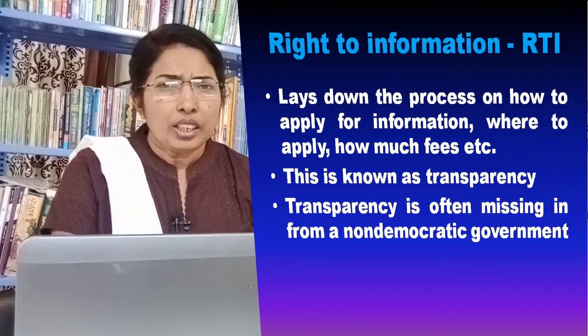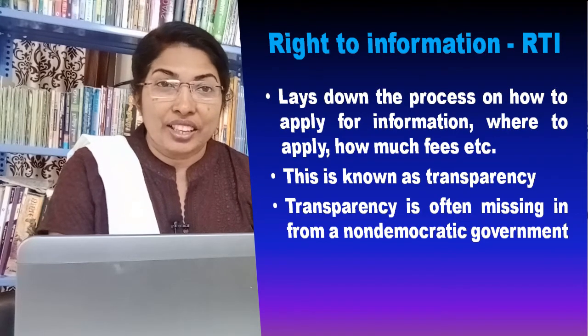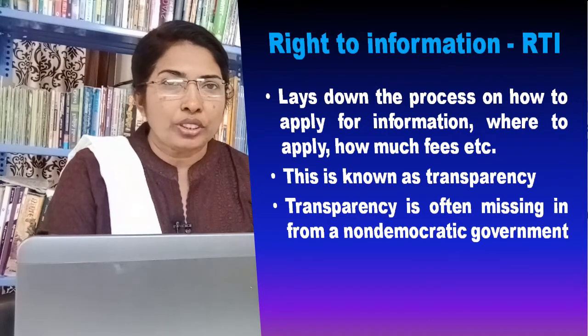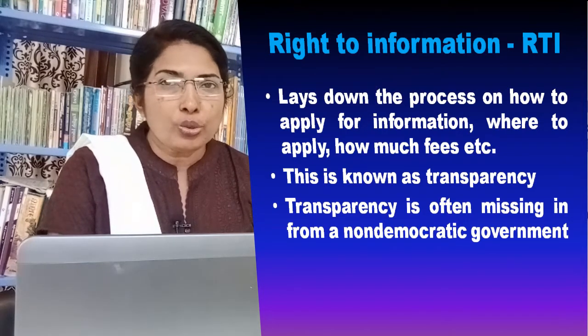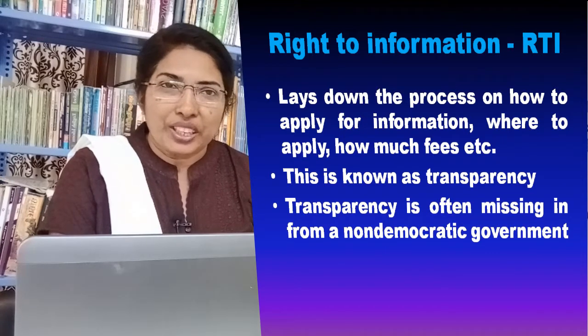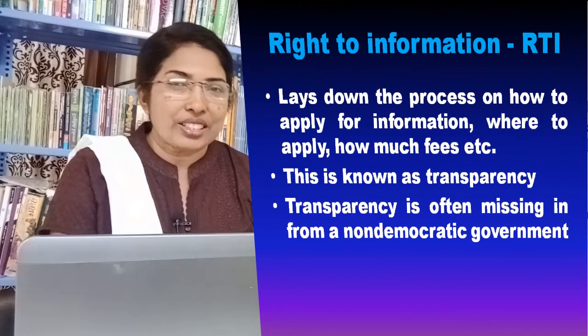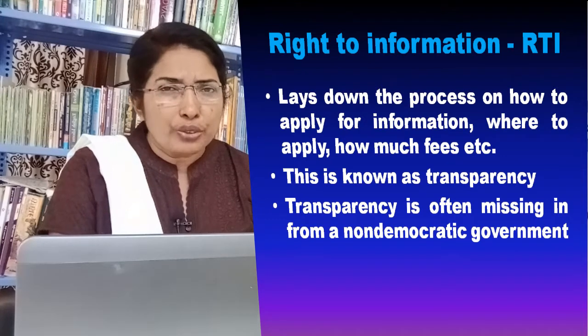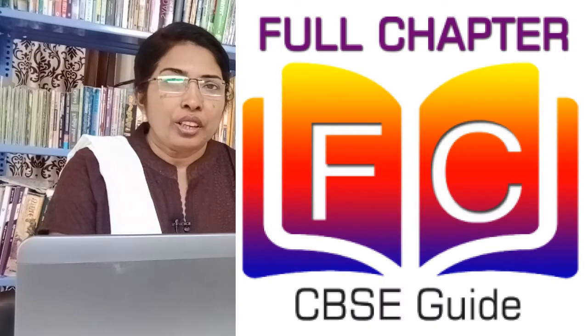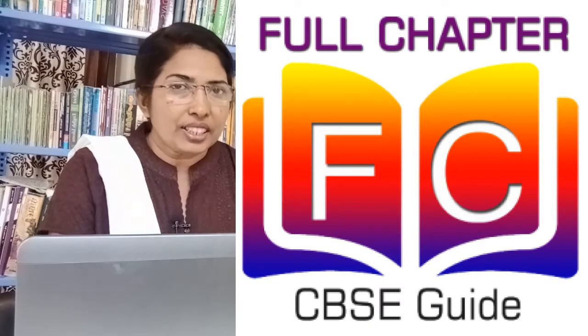Therefore, the Right to Information Act does not give us any new right. It simply lays down the process on how to apply for information, where to apply, how much fees, etc. This is known as transparency. This factor of transparency is often missing from non-democratic governments.